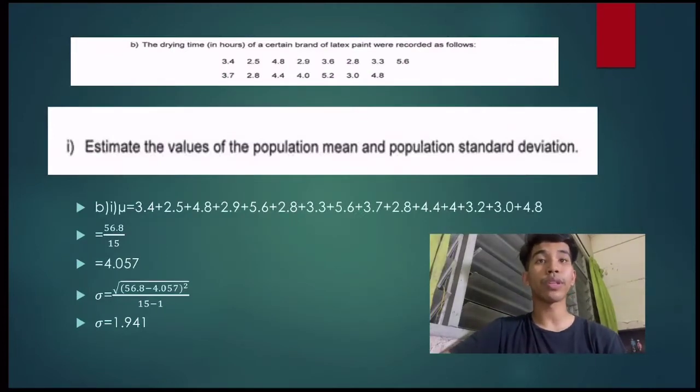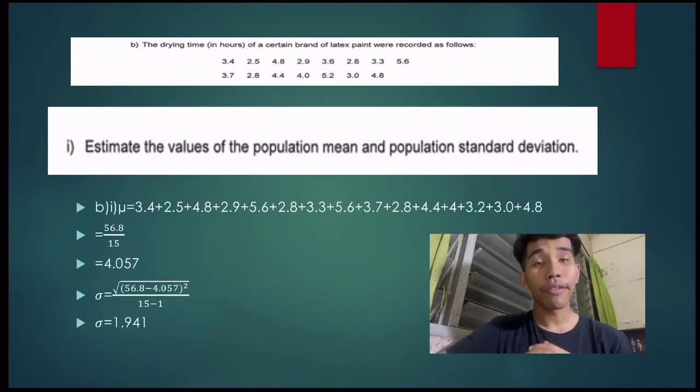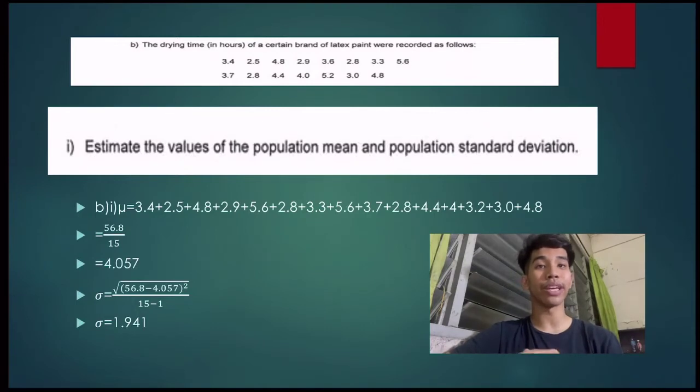So for question 4B1, to find the population mean and population standard deviation. To find the population mean, we need to sum all the data that is given and divide it by the number of data we can collect. So from the data given, we will get 56.8 over 15 and we will get our population mean which is 4.057. And to find our population standard deviation, we will use our formula and we will get 1.941 for the standard deviation of the population.